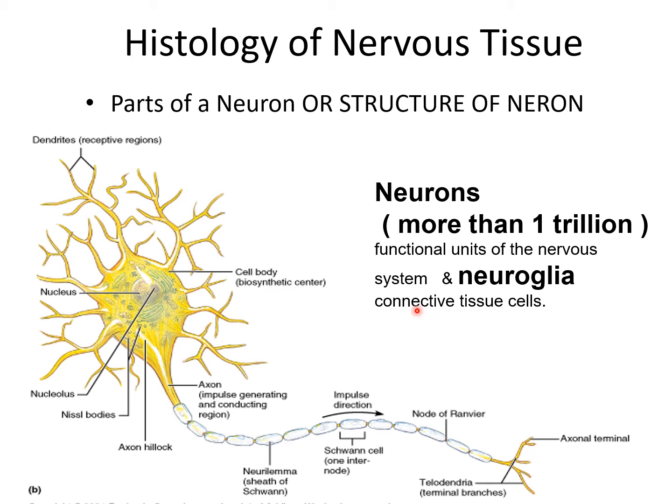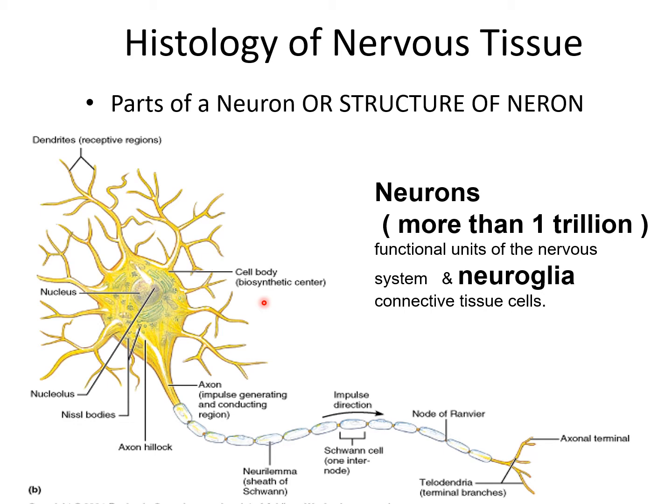However, most of them have some major features in common, and these are, first, the cell body or the soma. Here you can see the cell body. It is also given the name soma or perikaryon. Neurons consist of the cell body that gives off a variable number of processes. Here you can see the dendrites and the axon. These are all the processes of nerve cells. The cell body contains cytoplasm like a typical cell.